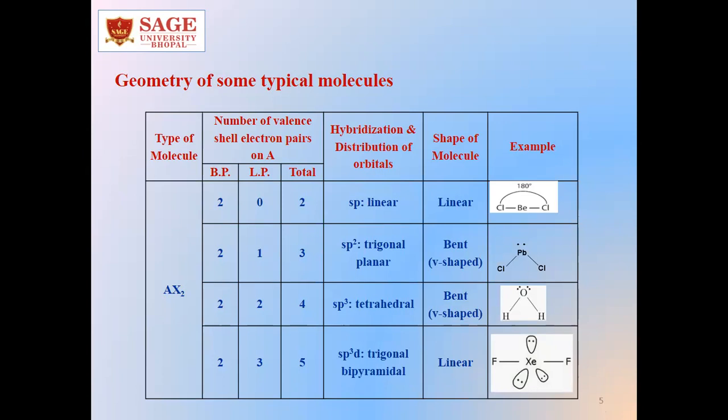So in case of AX2, we can see that the bond pair will be 2. With 2 bond pairs, there can be a number of lone pairs also.